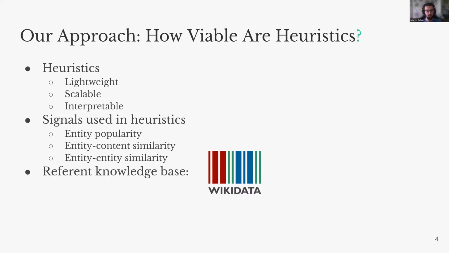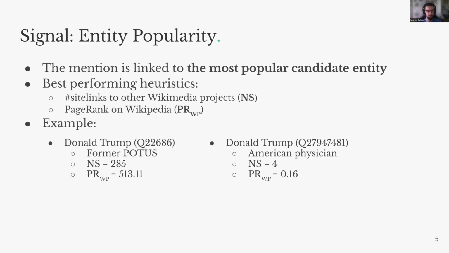We use entity popularity, entity-content similarity, and entity-entity similarity as the main signals and use Wikidata as the referent knowledge base. Let's first describe the entity popularity signal. We link a mention to the most popular candidate entity and obtain the best performance by measuring the number of Wikidata site links and PageRank computed on Wikipedia.